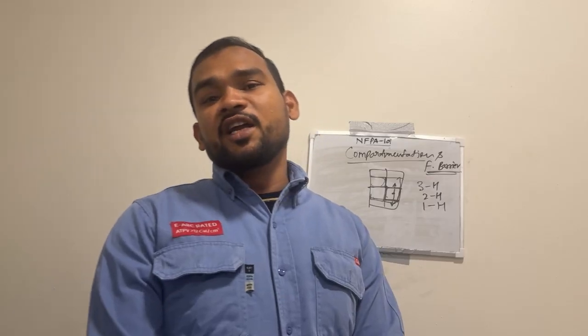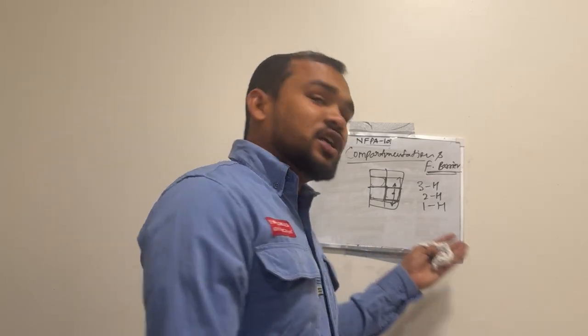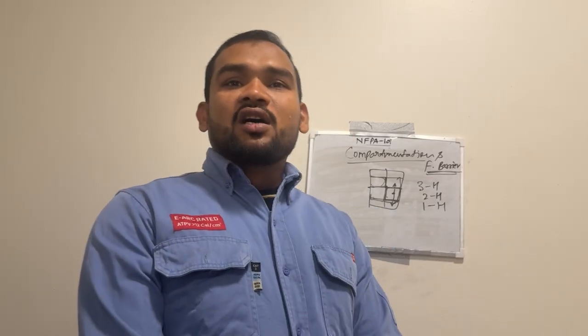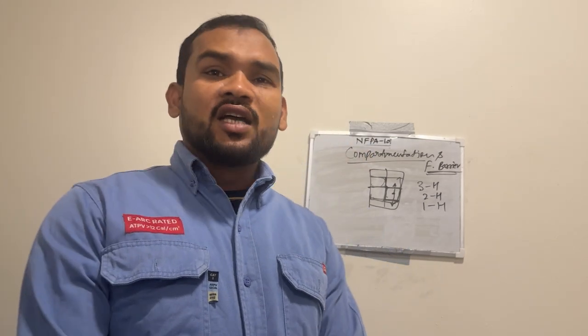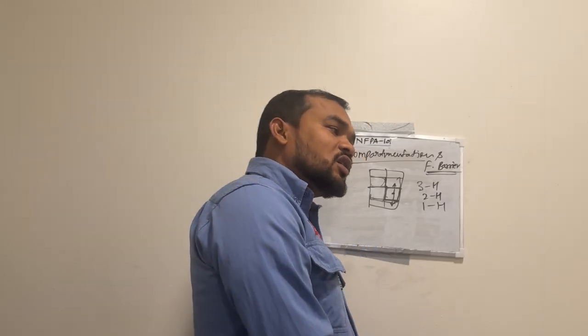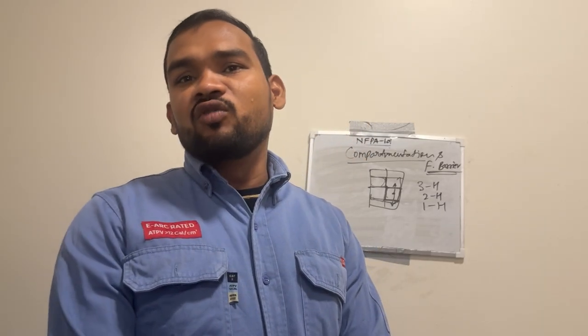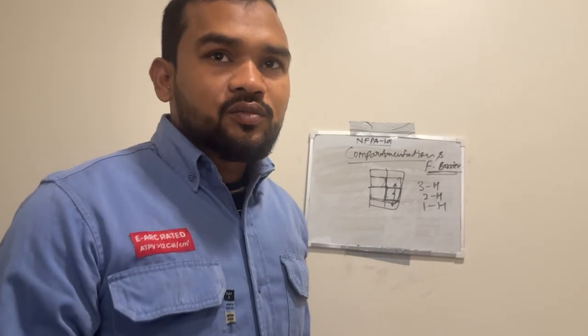The common ratings are 1 hour, 2 hour, and 3 hour, as I already explained, based on the occupancy and construction requirement, like concrete, masonry, gypsum board, and that type of material. Function: what is the function? To restrict the fire from one point to another, from one portion to another portion.